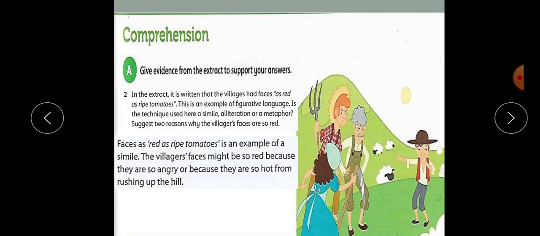Faces as red as ripe tomatoes is an example of a simile. And here the villagers' faces might be so red because they are so angry or because they are so hot from rushing up the hill. Let me remind you that similes always compare one thing to another.